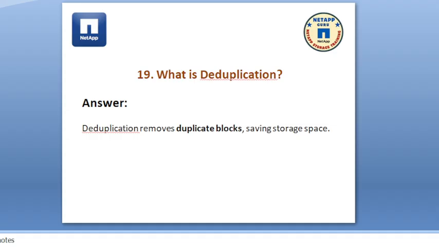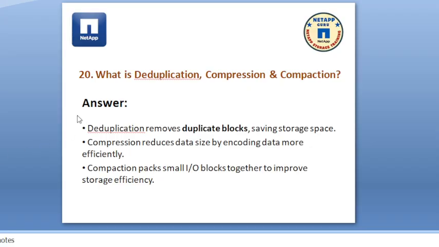What is deduplication? Okay, in the next slide we are going to talk about it. So what is deduplication, compression, and compaction? The answer for this question is deduplication, compression, and compaction are the storage efficiency features of NetApp. Deduplication removes duplicate blocks, saving storage space. Compression reduces the data size by encoding the data more efficiently. Compaction packs small I/O blocks together to improve storage efficiency.